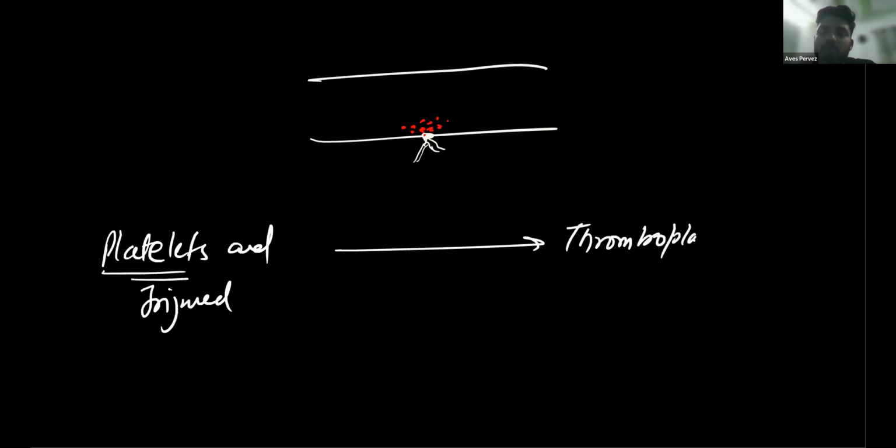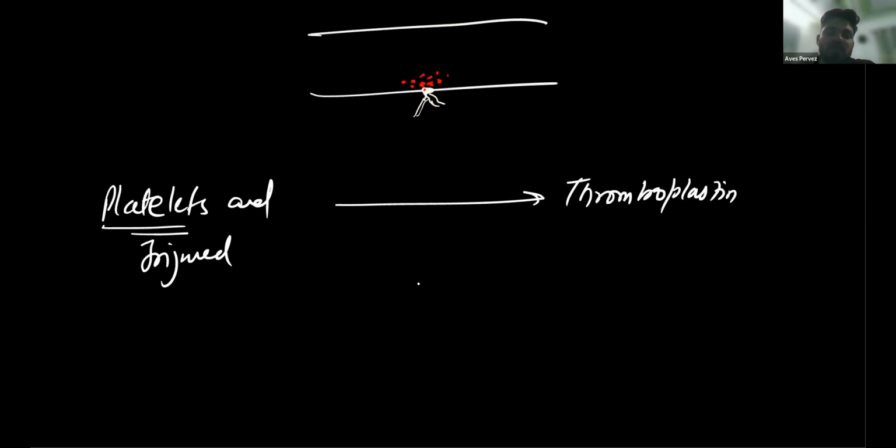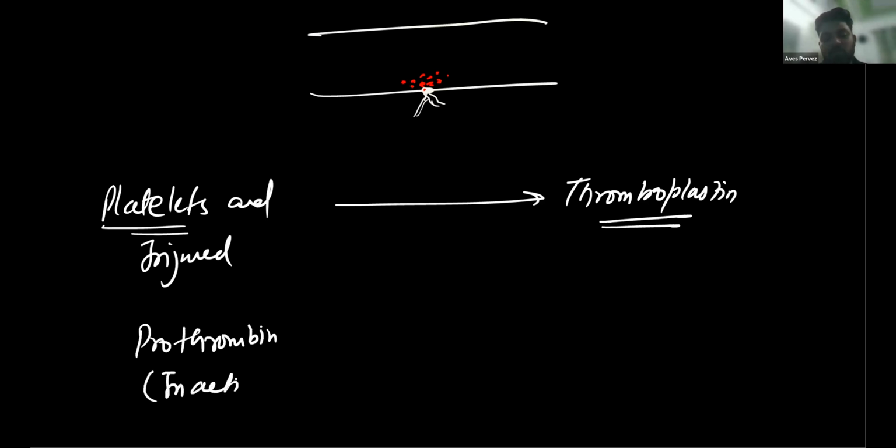There is a substance already present in the blood plasma that is called prothrombin. It is a protein in inactive form, already present in the blood.